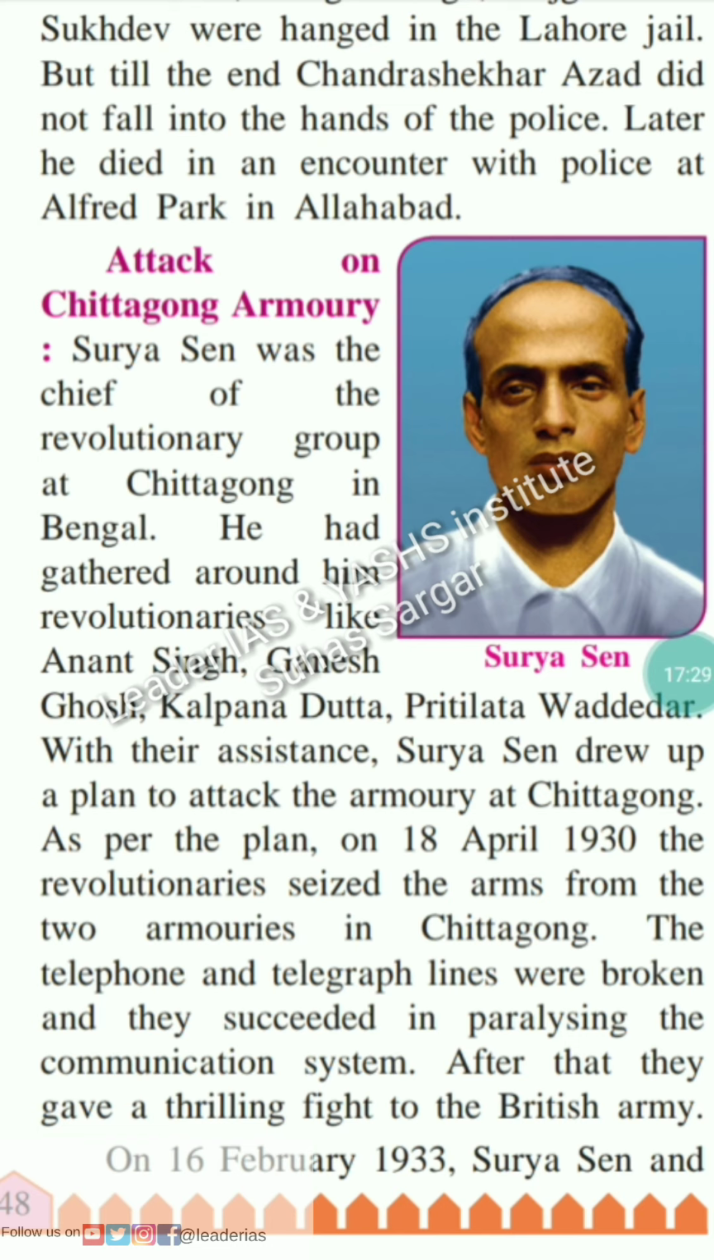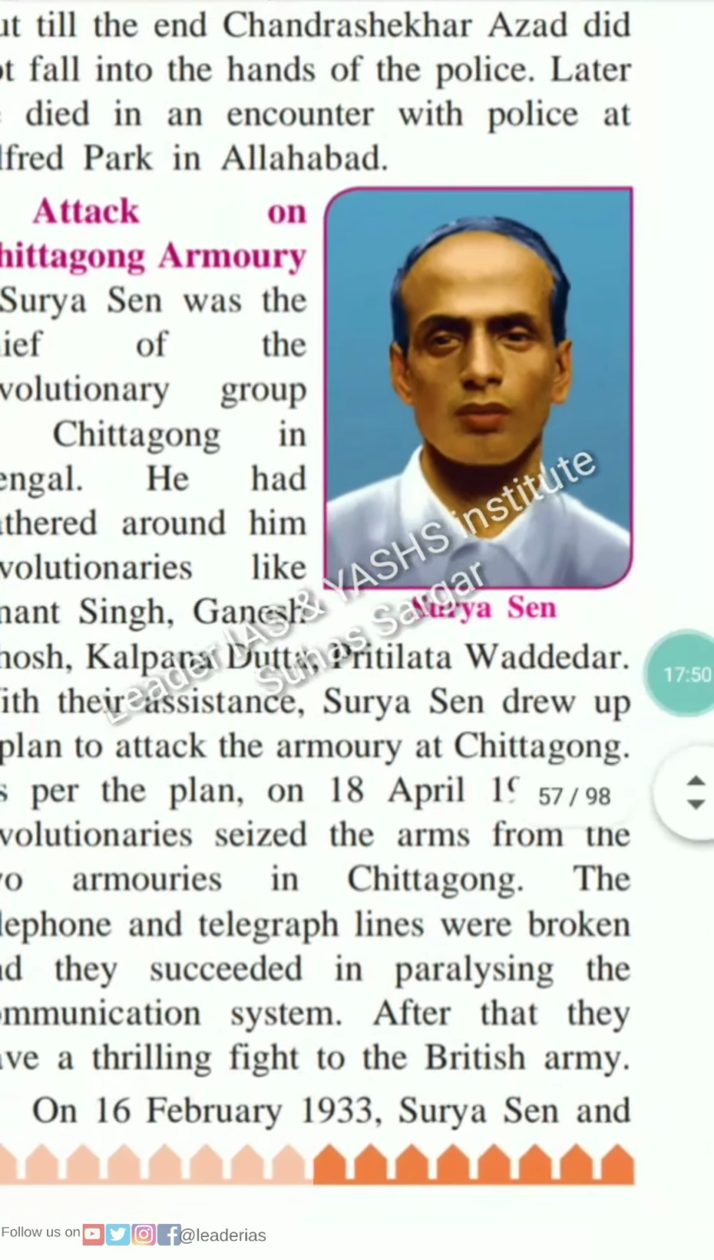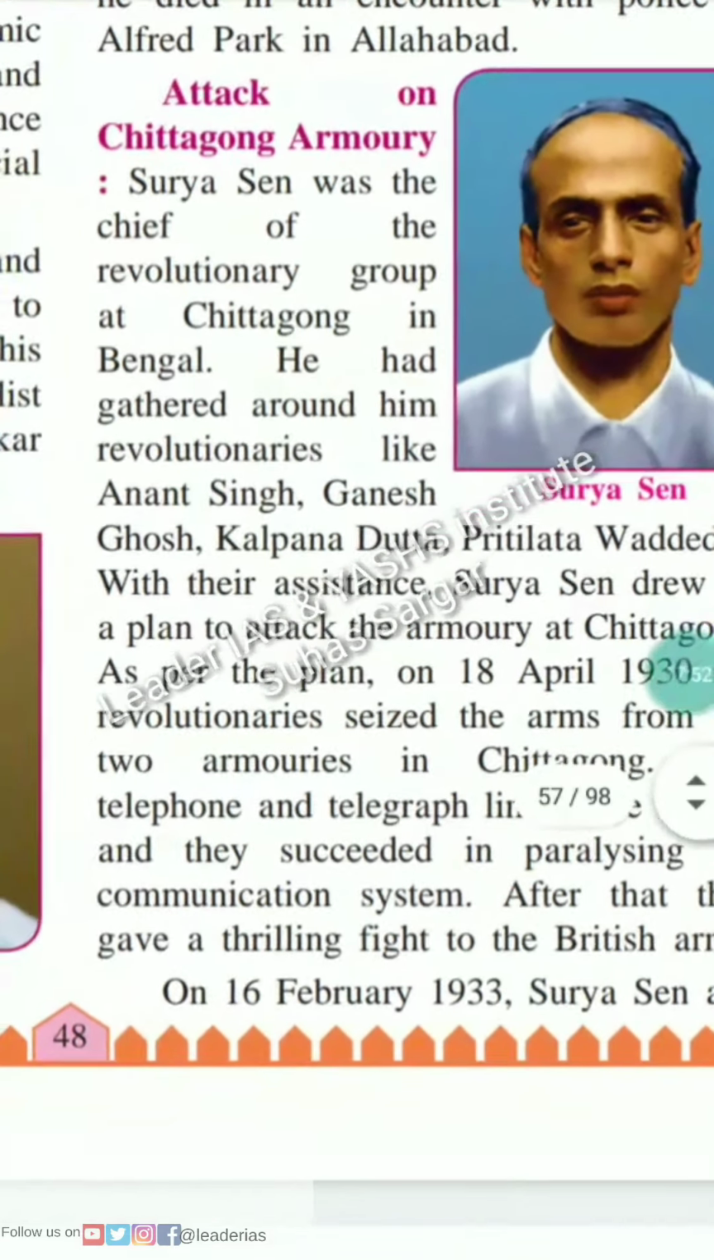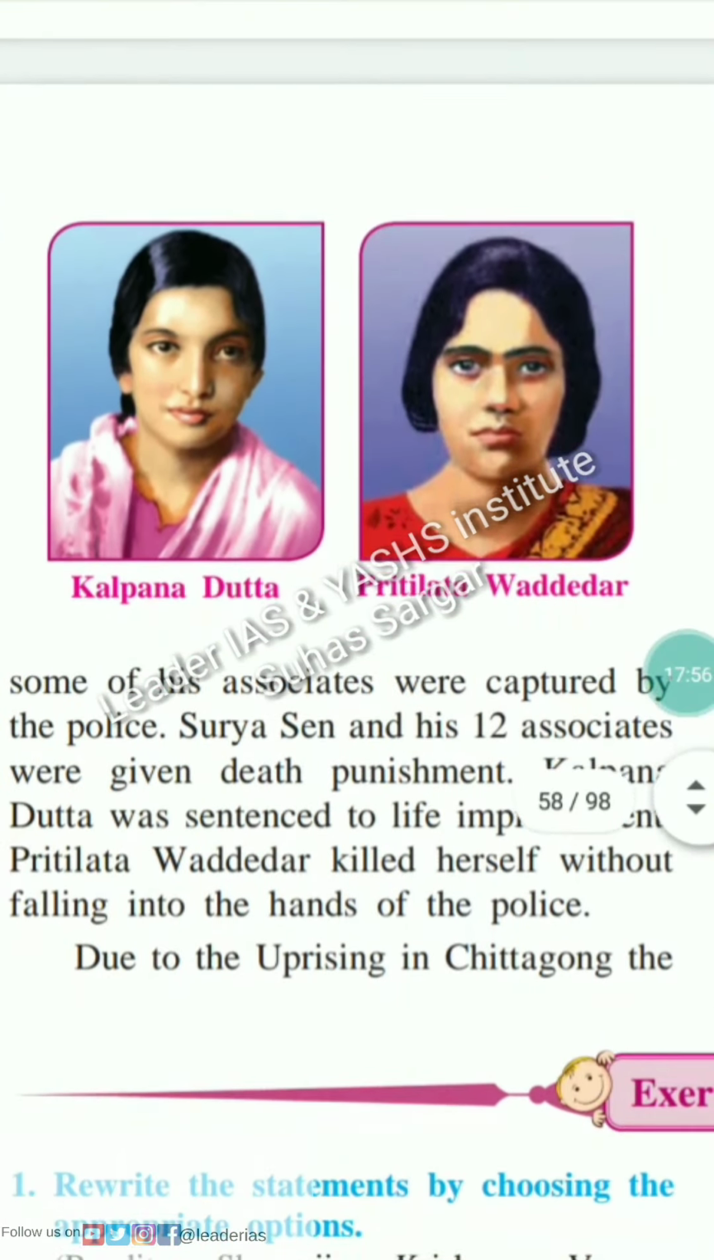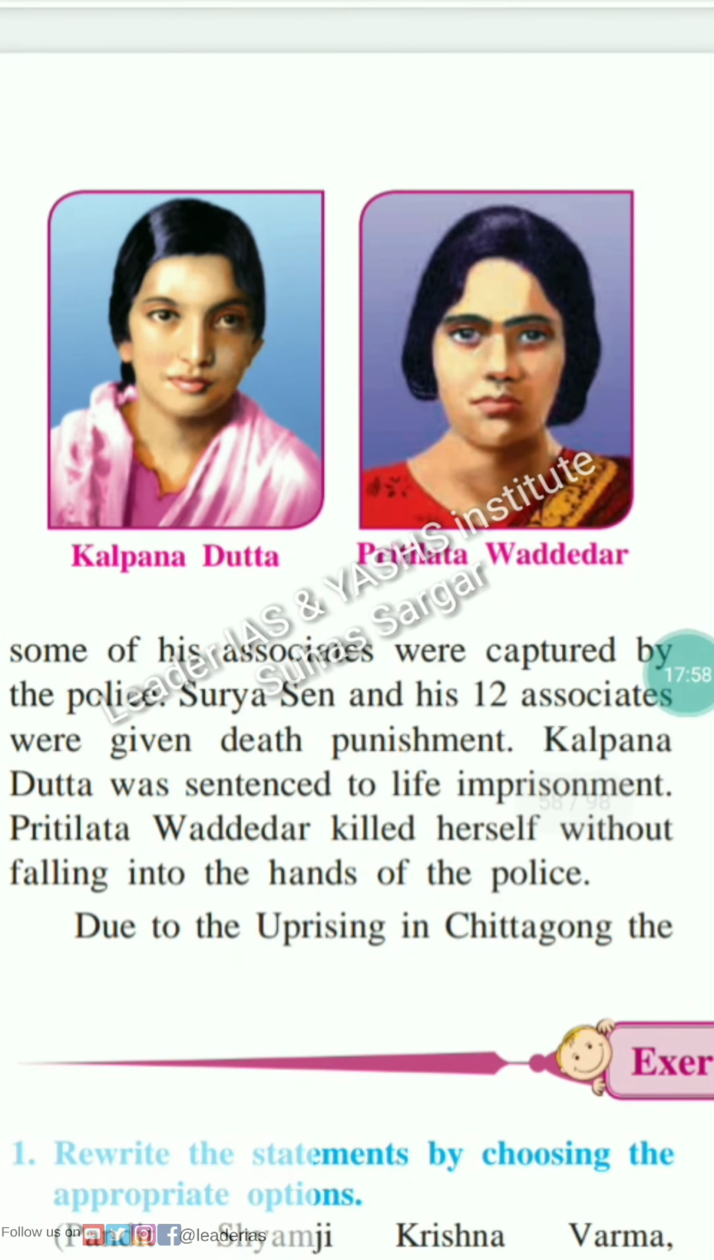As per the plan, on 18th April 1930, the revolutionaries seized the arms from the two armories in Chittagong. The telephone and telegraph lines were broken and they succeeded in paralyzing the communication system. After that, they gave a thrilling fight to the British Army. On 16th February 1933, Surya Sen and some of his associates were captured by the police.